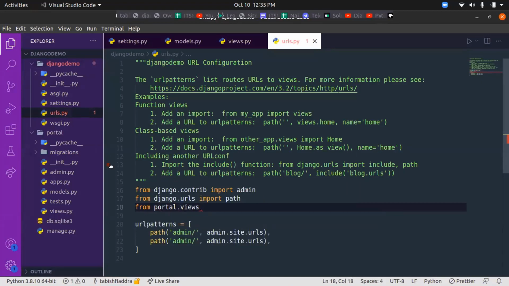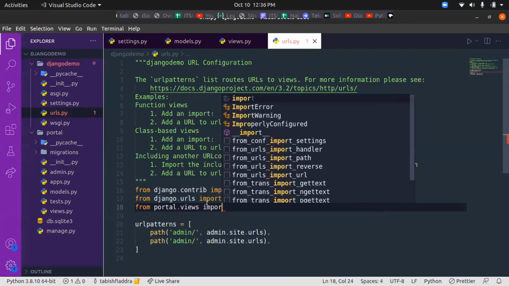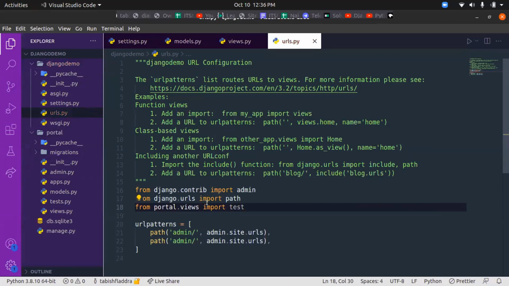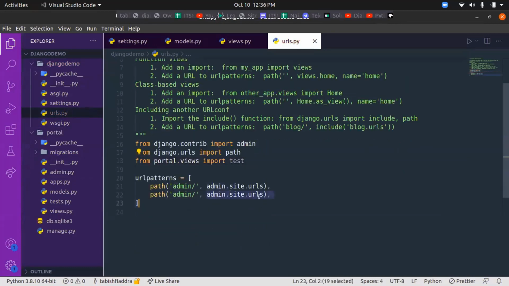So the part which Aman was explaining is the init file, which lets us treat this folder as a Python package. Now we use import test. We have imported the function.